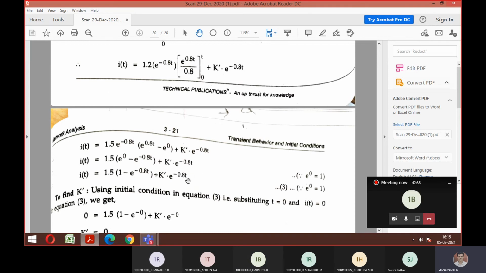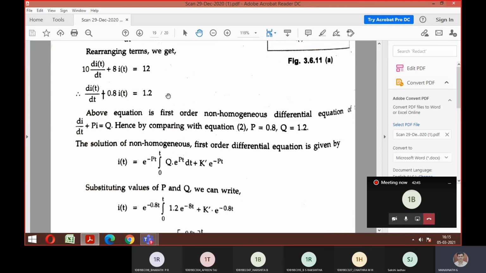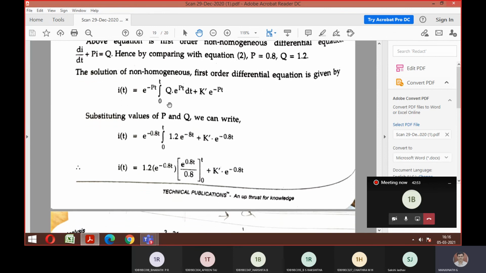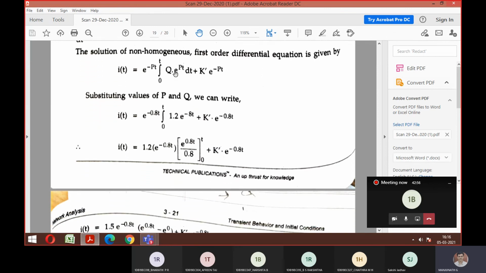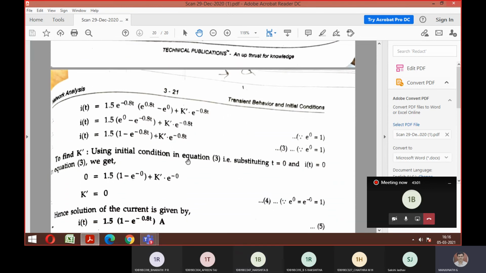So just let me know if you have any doubt till here. I'll just go up. Since you proved that the generalized equation we wrote after KVL for the network is a non-homogeneous equation, you need to solve the current using the non-homogeneous differential equation, and the formula is given. Substitute the things, integrate it, substitute the limits 0 to t. After that, this is the answer. Any doubt? Any doubt till here? Shall I proceed? Yes, sir.